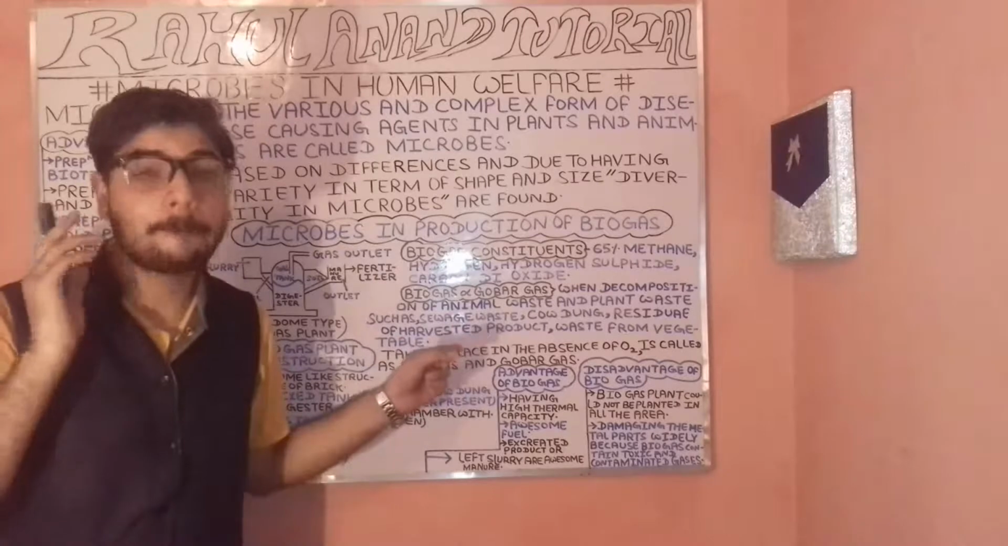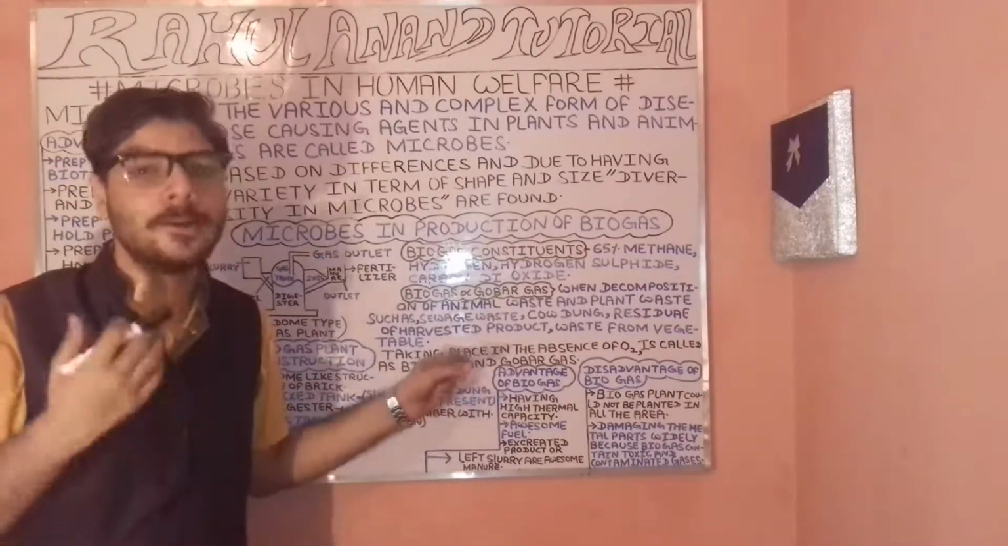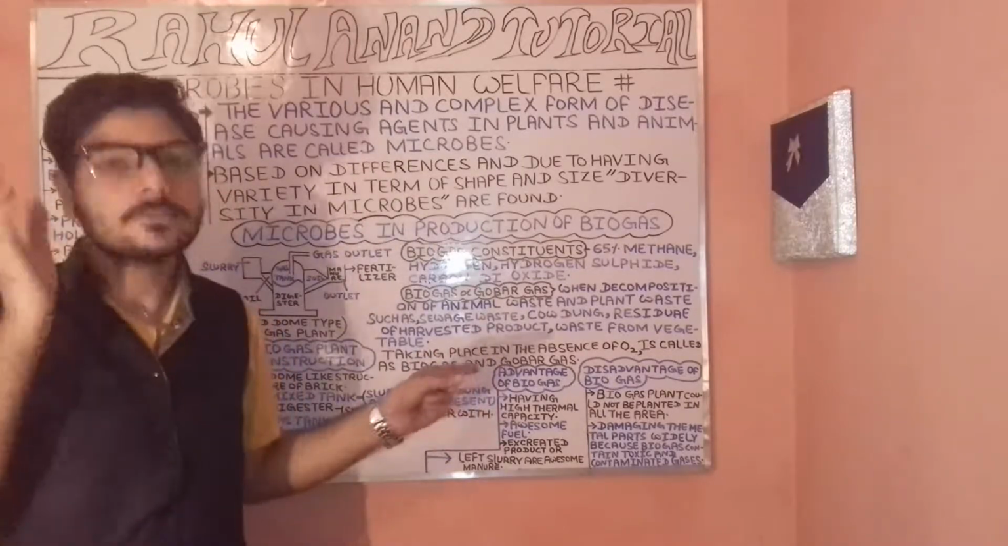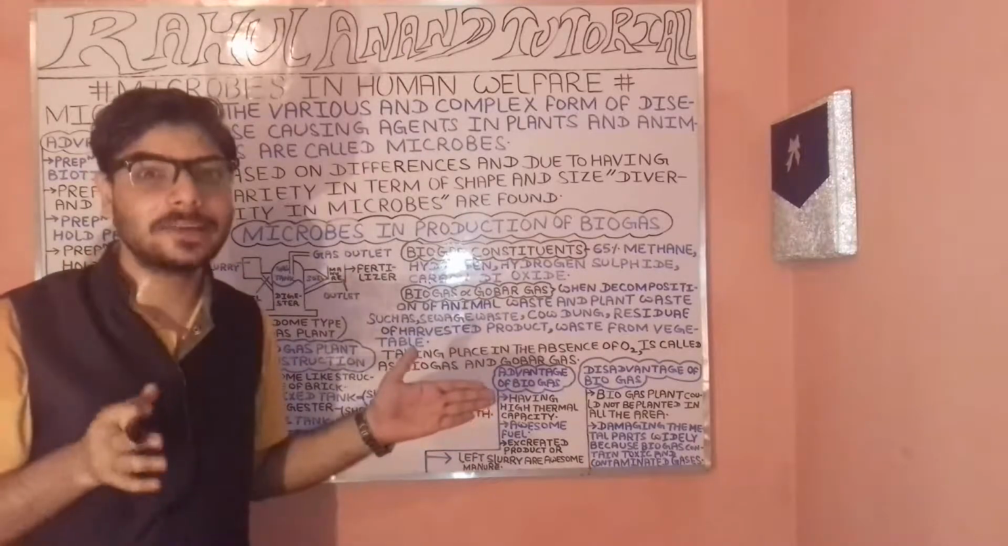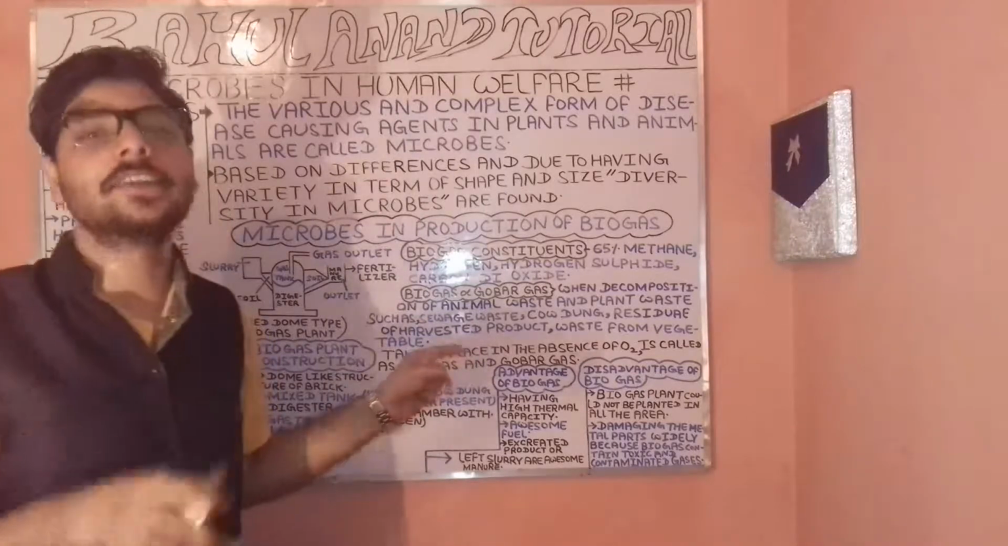So when the decomposition takes place in terms of plant waste as well as animal waste, in the absence of oxygen, it comes under the case of biogas.